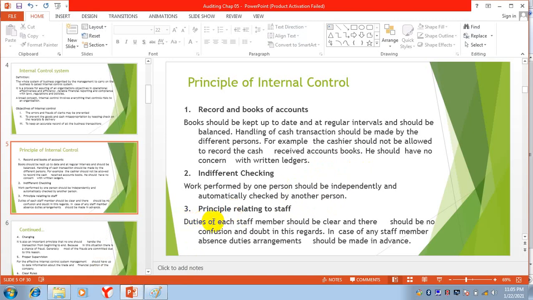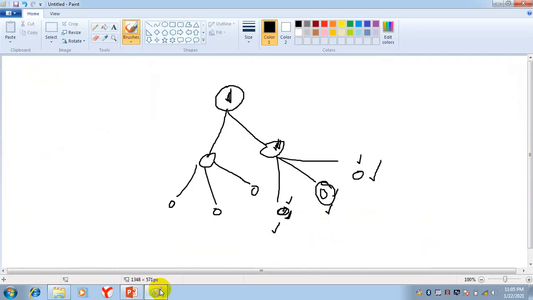So here, duties of each staff member should be clear and there should be no confusion and doubt in this regard. Each and every person will know that this is my duty. Now, like I am a teacher, so my responsibility is to deliver the lectures, give assignments, check the papers, make the papers, and submit the results. So I know about my duties.